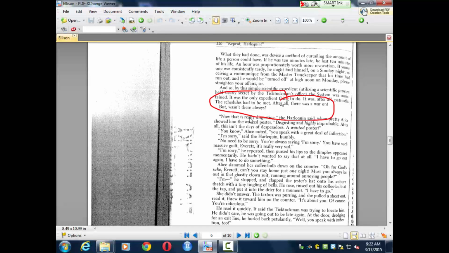But wasn't there always? Here we are in the Cold War. We're realizing that the wars didn't end. The wars that we thought would end all wars didn't. We haven't solved all of our problems.